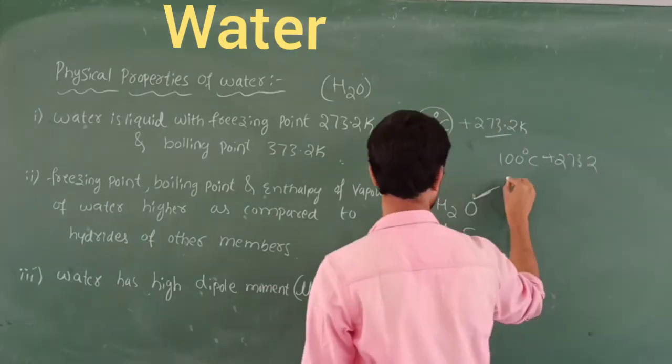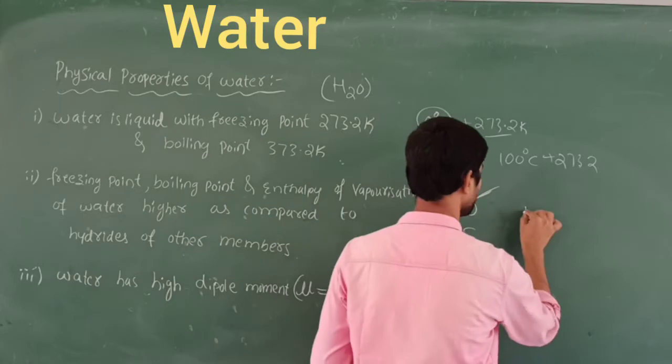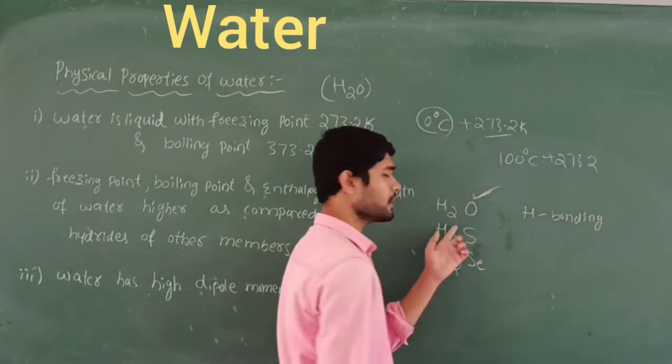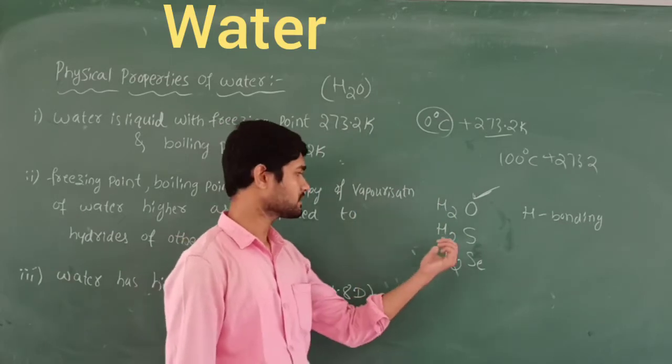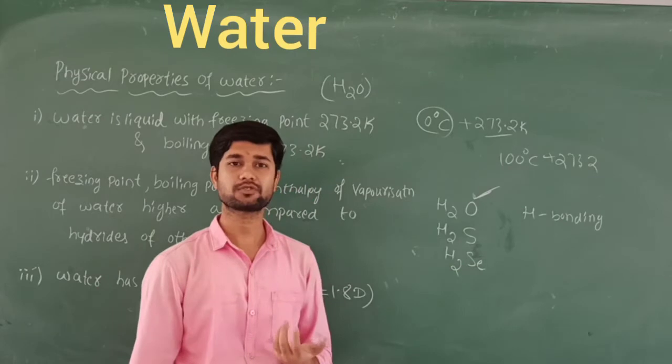Why is it higher? Because of one strong reason, that is called hydrogen bonding. In water, hydrogen bonding is possible, whereas in H2S and H2Se, there is no presence of hydrogen bonds. Why?